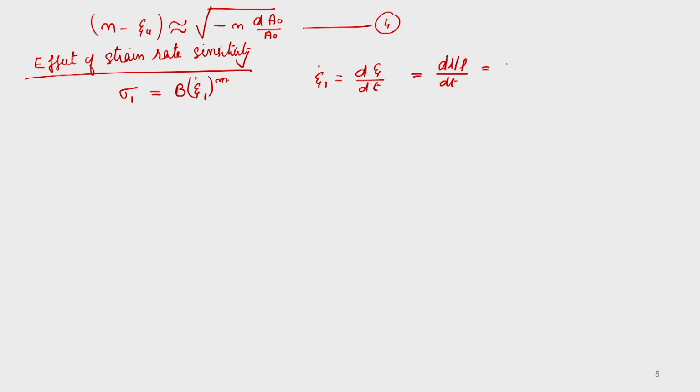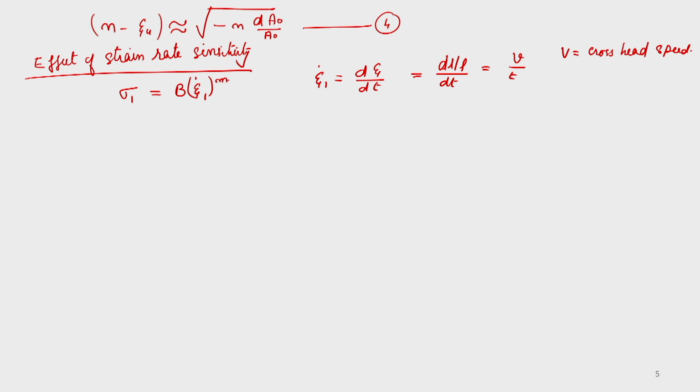So we can say it is equal to V by L, where V is the cross head speed, or ram speed. If you want to have a constant strain rate, this is the expression which one has to get.